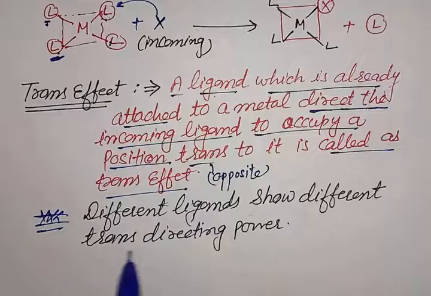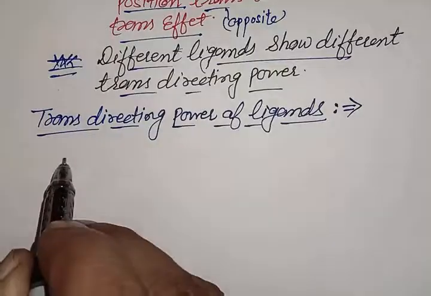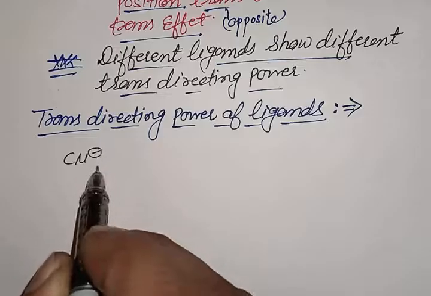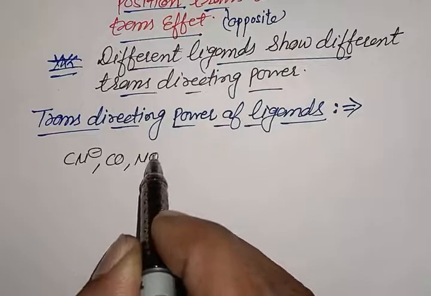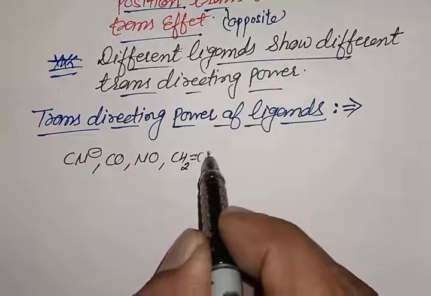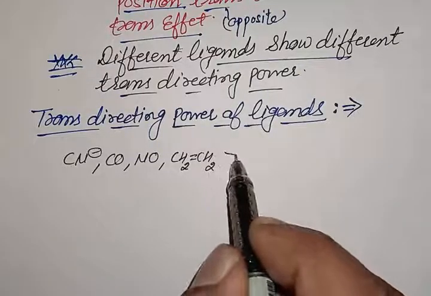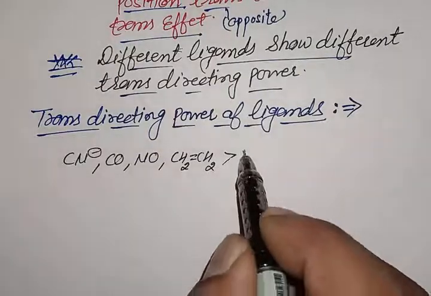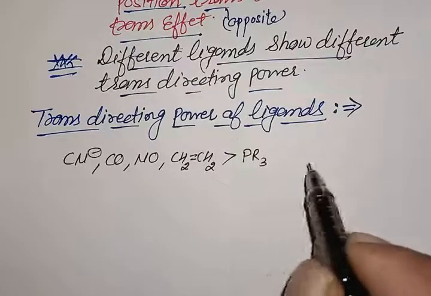The trans directing power of different ligands is different. So let's study the order of the trans directing power of the ligands. The ligands like CN negative, CO, which is carbonyl, NO meaning nitrosyl, and CH2=CH2 meaning ethylene, have more trans directing power as compared to PR3, the trialkyl phosphine ligand.